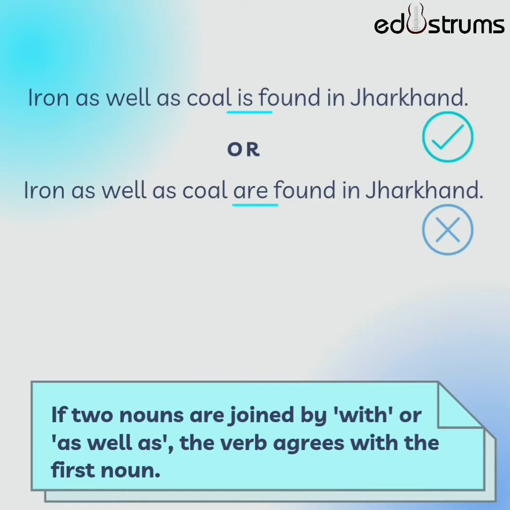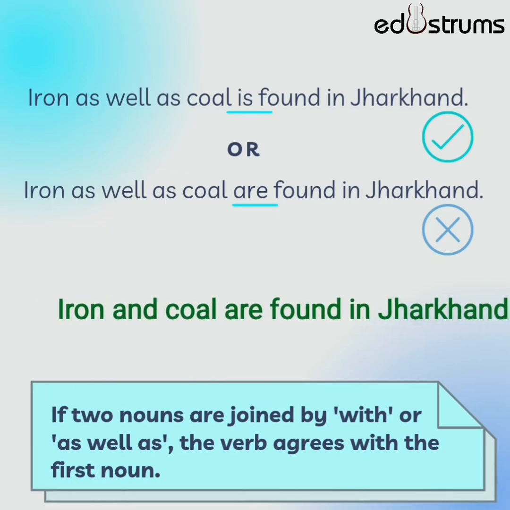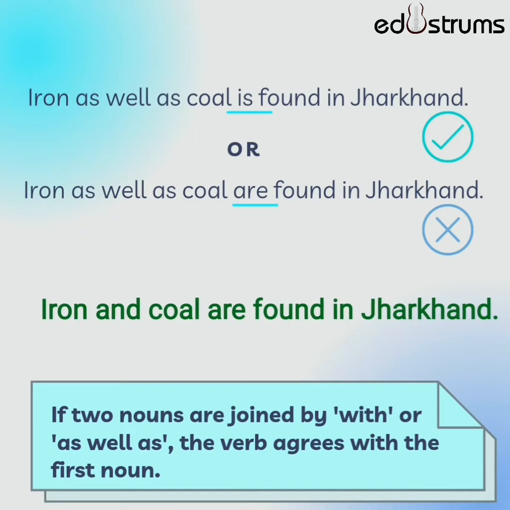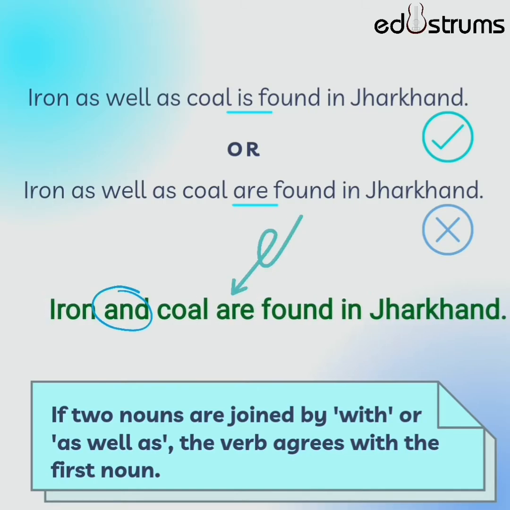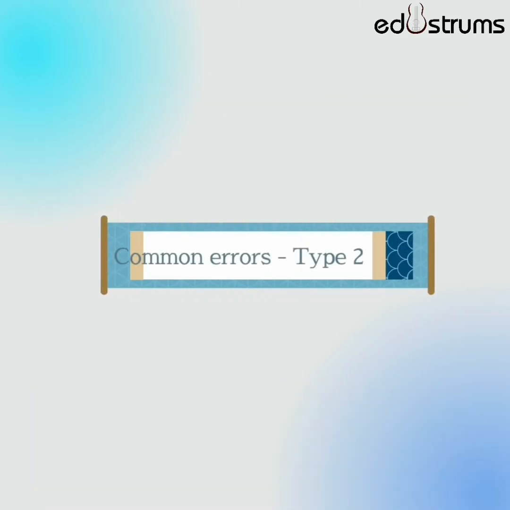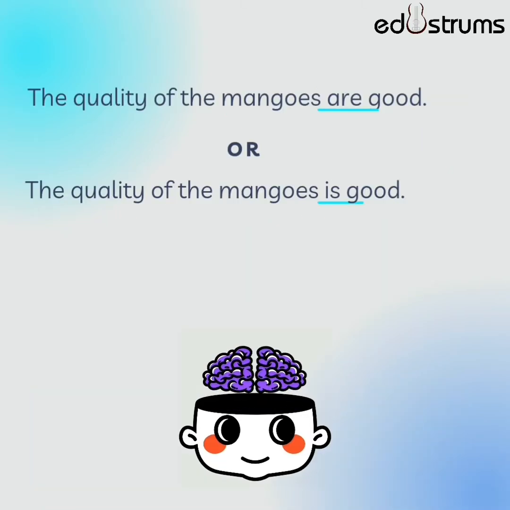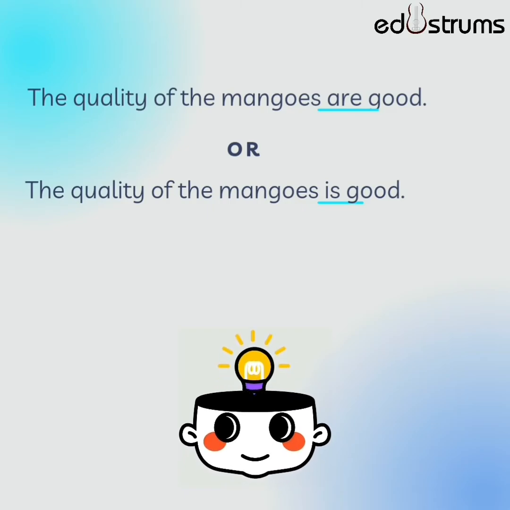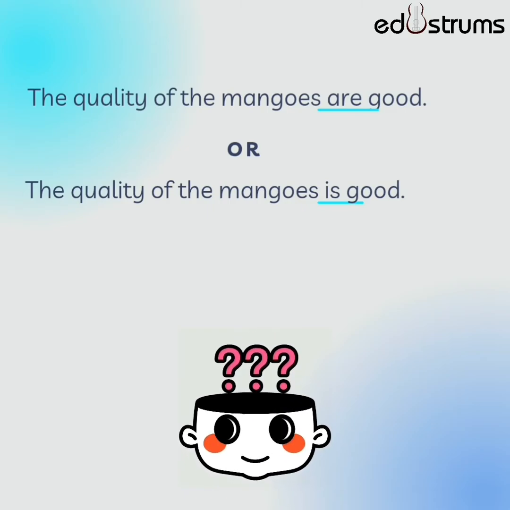Instead of as well as, if iron and coal were joined by and, that is, if the sentence was iron and coal, then we would have used are. The sentence would have been iron and coal are found in Jharkhand. Common errors. Type 2. The quality of mangoes are good, or the quality of mangoes is good.